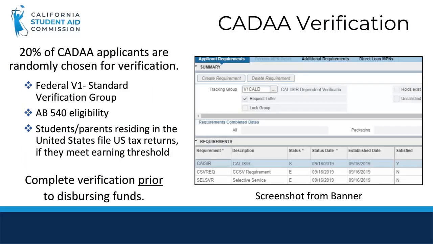Now we will talk about DREAM Act application verification. Similar to the Department of Education, the Commission selects a percentage of applicants for verification. As the institution verifying eligibility, our guidance is that you should follow the federal V1 verification criteria, including verifying number in household, number of household members in college, student income, and parent income, and to treat all of your students equally. As a reminder, CADAA eligibility includes once again collecting the affidavit from your Cal Grant eligible students.